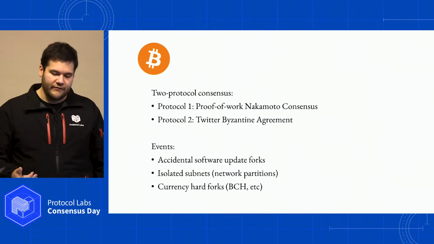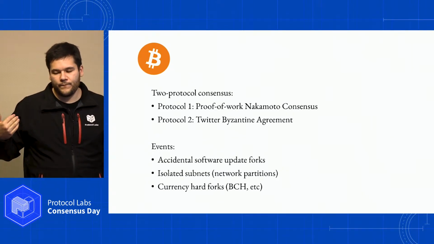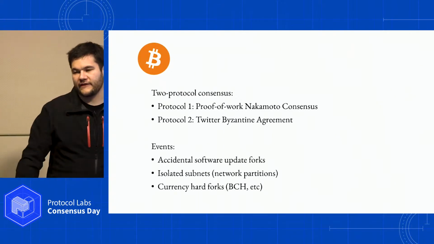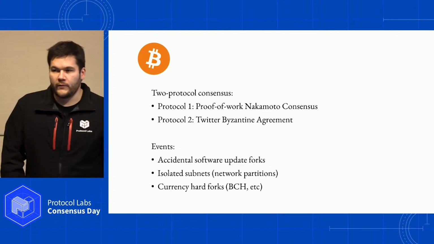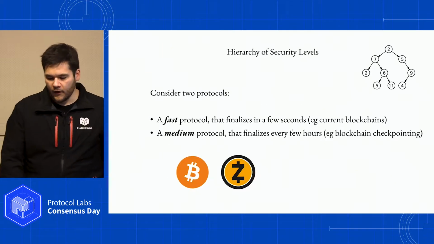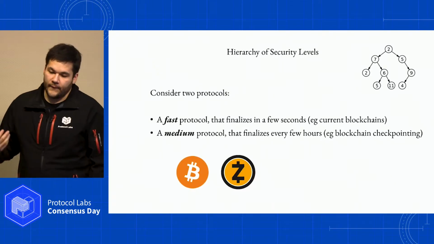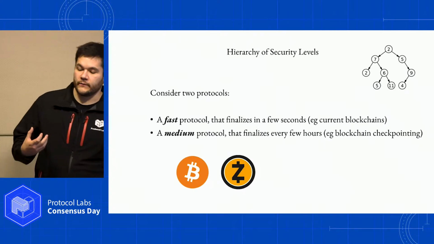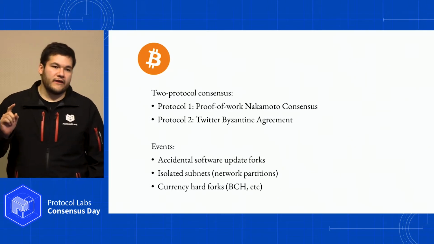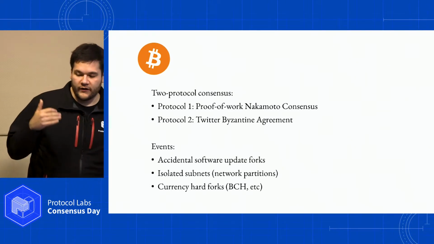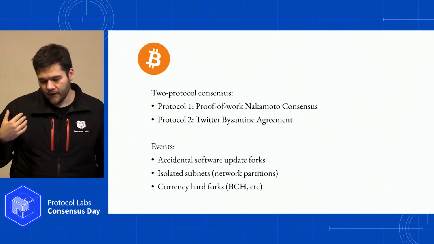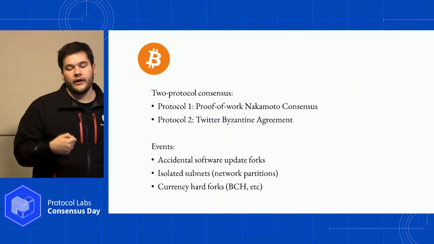And then we also have these currency hard forks where, in Bitcoin, we don't have to deal with sharding application state in the same way that Ethereum does. But certainly more and more sophisticated applications will have to deal with this, and so we should get ahead of this problem. It turns out that the Zcash community considered putting in an automatic checkpointing system. Oh, sorry, I forgot to mention, Bitcoin does do checkpointing, and they did it in the code base. There are these hard-coded checkpoints for the blockchain right in the code that kept being added.